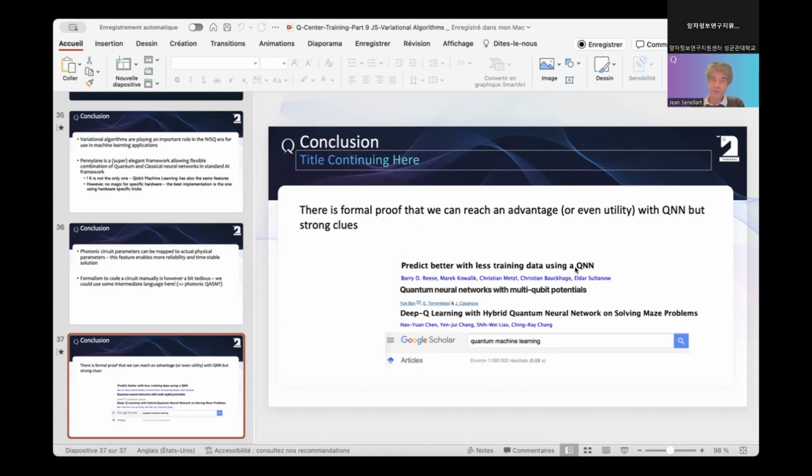Then I want to start the last part of the class, which is working on a more real application. Here we are working on some classification, which is a nice application, but it's very small scale, and we know that it won't scale up, because if we had, I don't know, classification between billions of data points, we won't be able to use this approach because we won't be able to train the network. So I wanted to show you a last application that could be related to something more concrete. I will start today with the theory side, and tomorrow we'll be working on the implementation side.